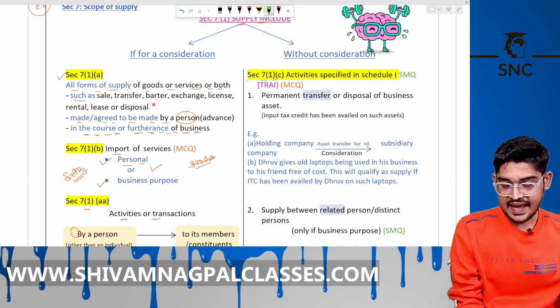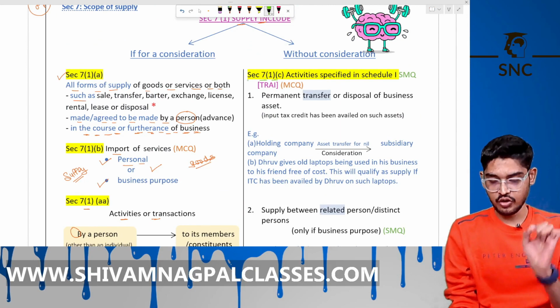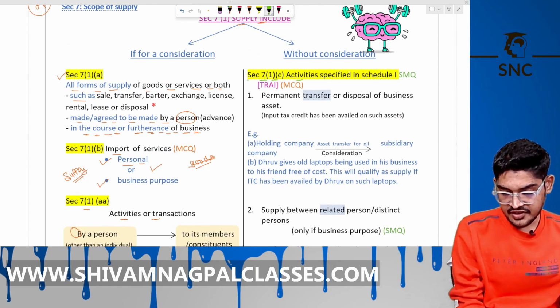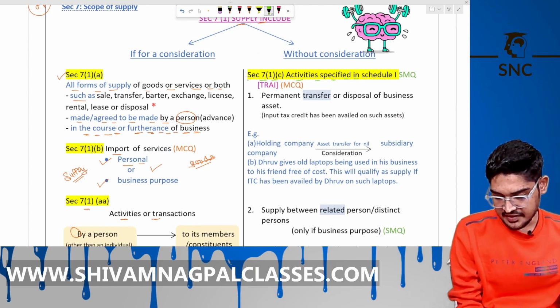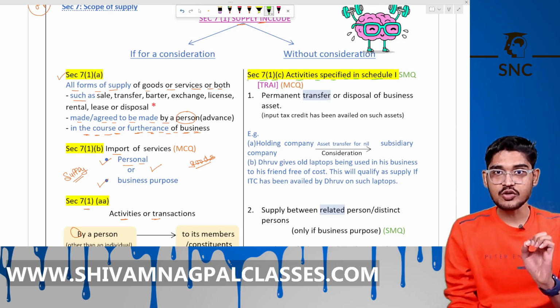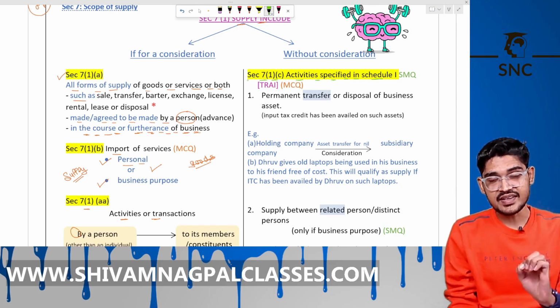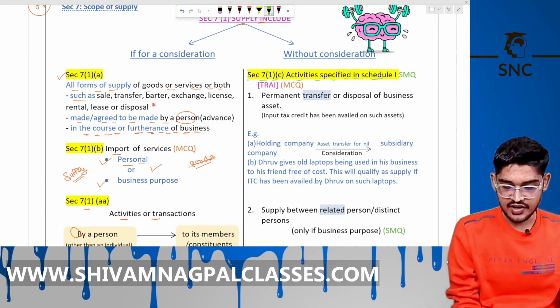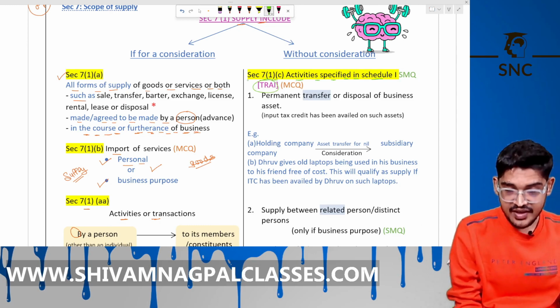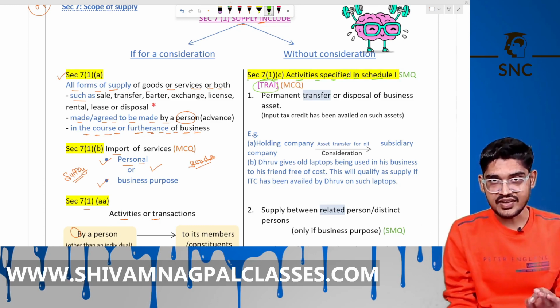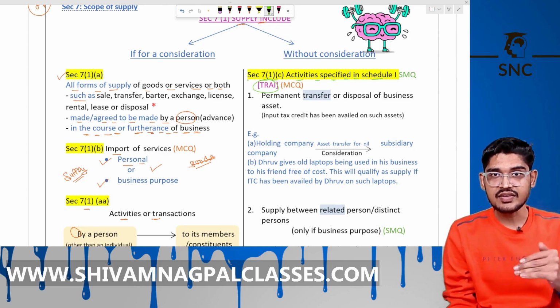Now the next is section 7.1c, meaning activities specified in Schedule 1. Government tries to cover these transactions, these activities, under the scope of supply even without consideration.